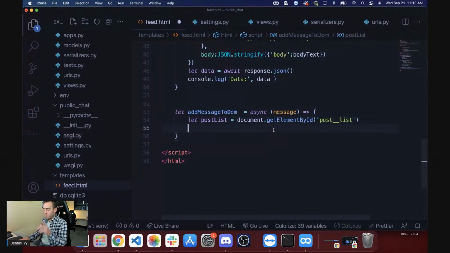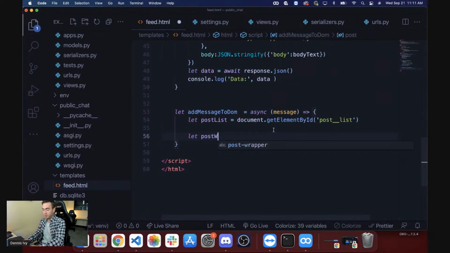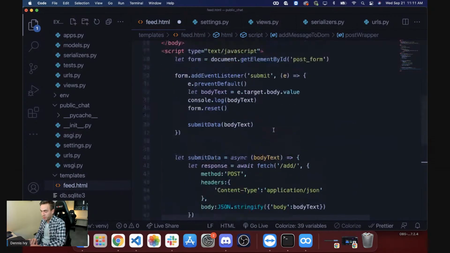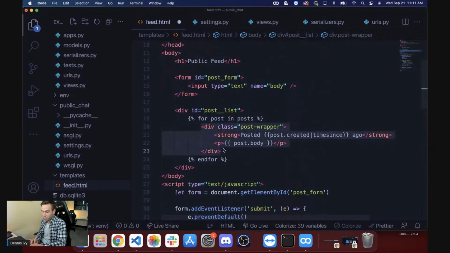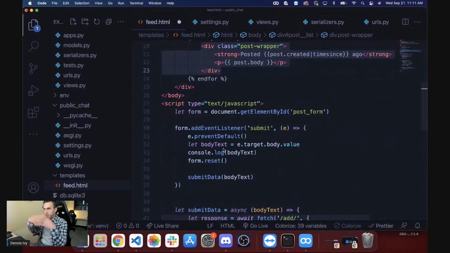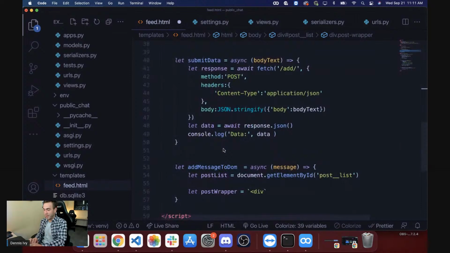And once we get the post list, what I want to do is create the post wrapper. And this is going to use backticks here because we're going to pass in some dynamic data. But essentially what I'm going to do here is take this entire div right here, and we're just going to create a new element within our HTML. We're just going to add it.